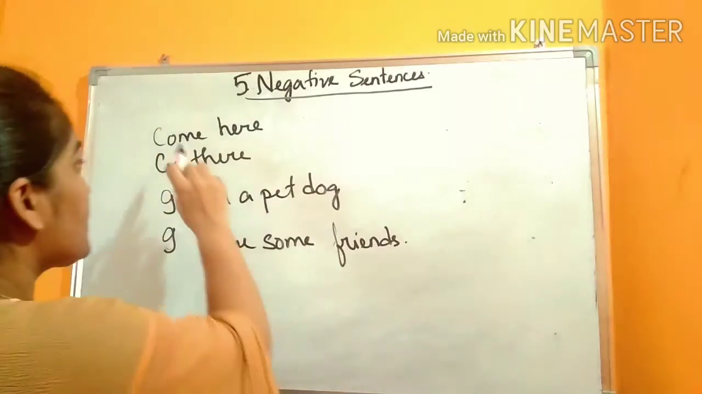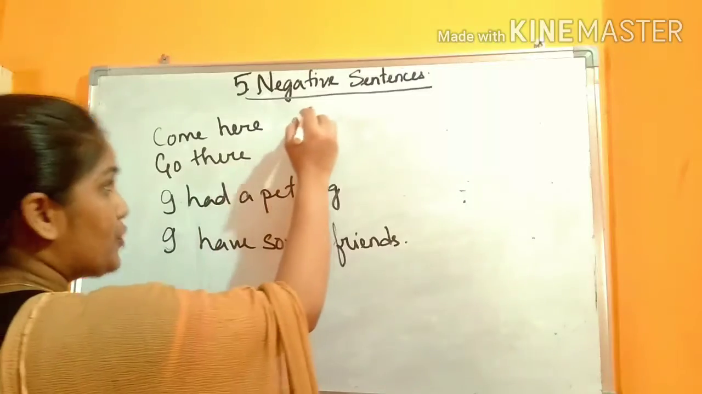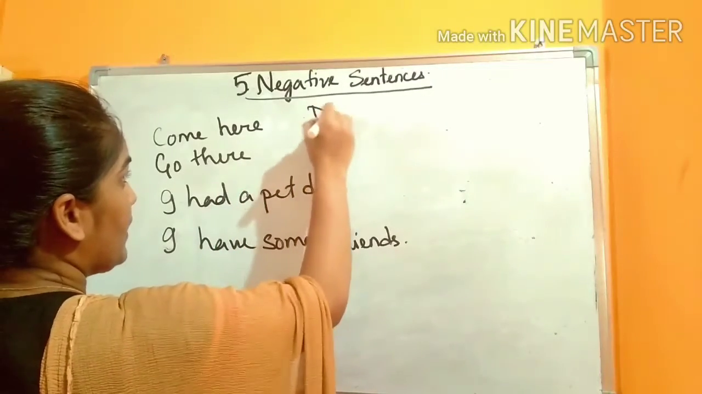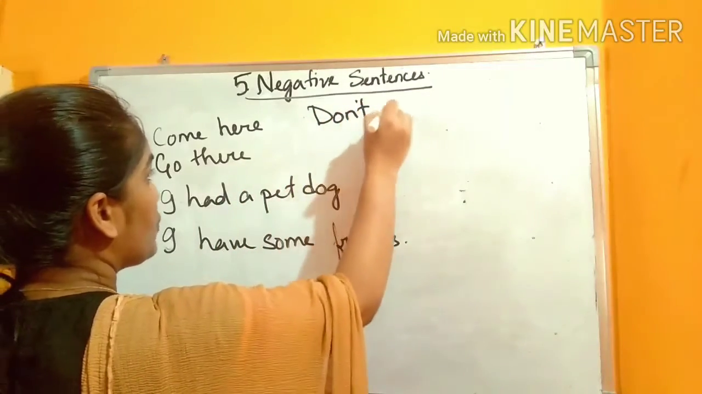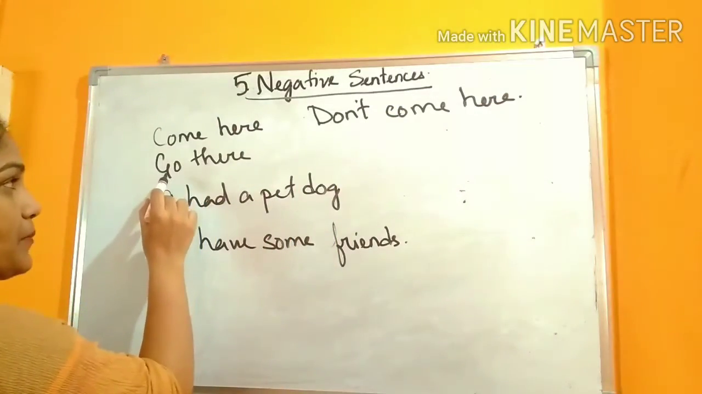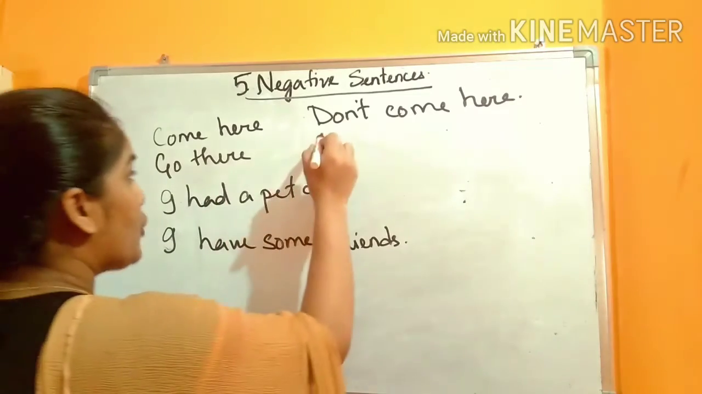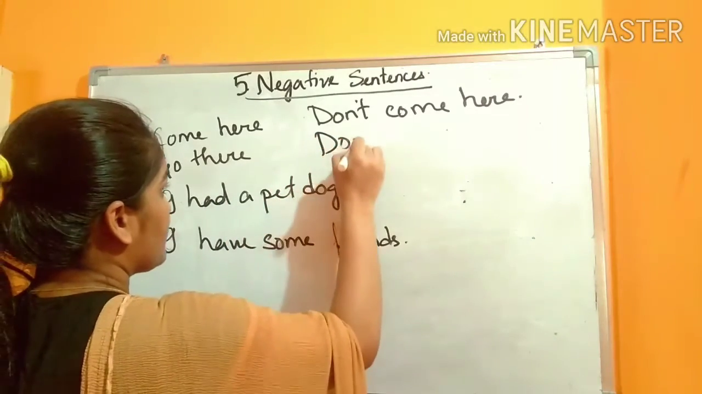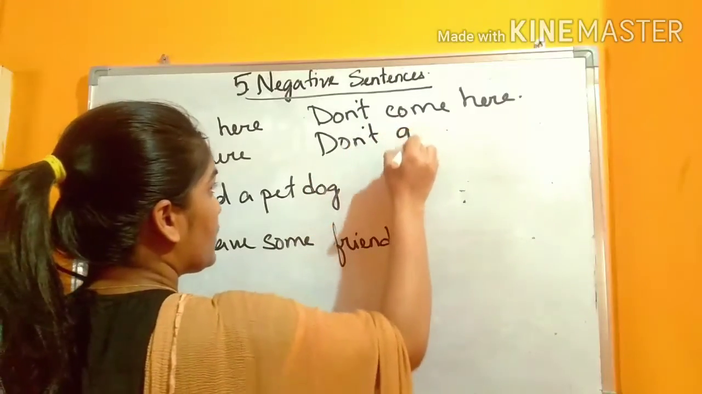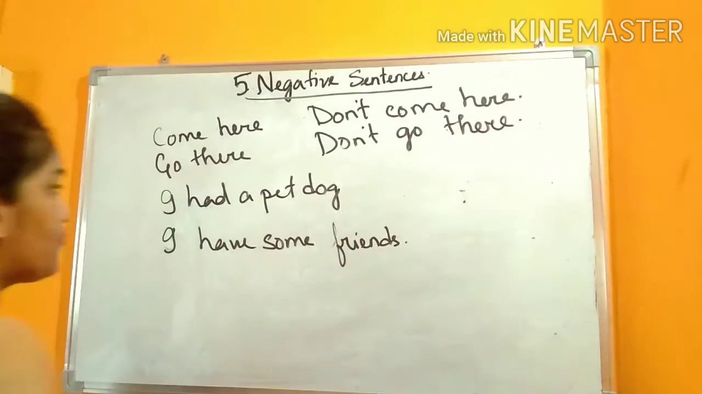How will you change it into negative? You will not use no or not here. We have to use do not, that is don't. Don't come here. Same way, this is also an imperative sentence: go there. How will you change into negative? Don't go there. In this way, you will change a positive sentence into a negative one.